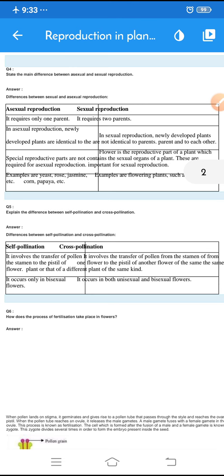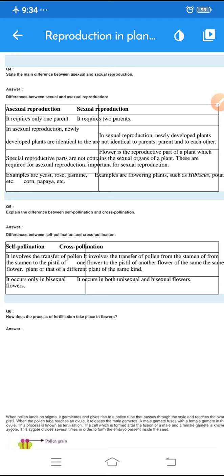In asexual reproduction, whatever newly developed plants there are, they are the same as the parent plant, identical. In sexual reproduction, the newly developed plants may take different shape and different size, so they are not identical to their parents and to each other.